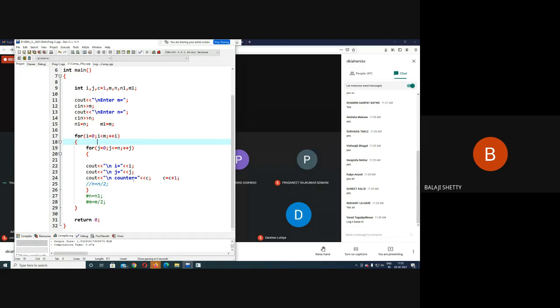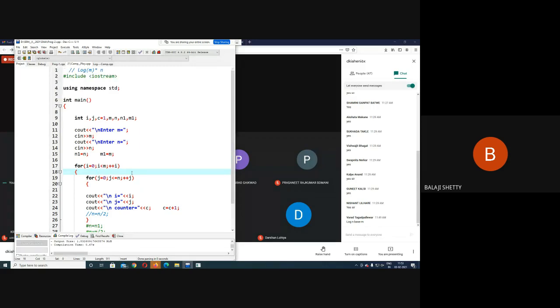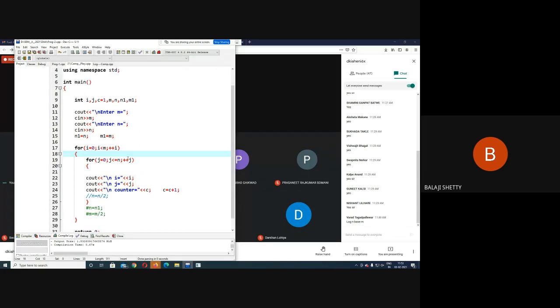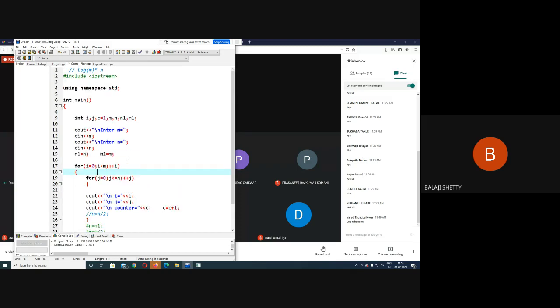What is C? C is the variable that I have taken. C is the initial level, C is here 1, and this counter is C. Better I take the variable counter to understand in a better way. Counter, counter, and here counter equal to counter plus 1.